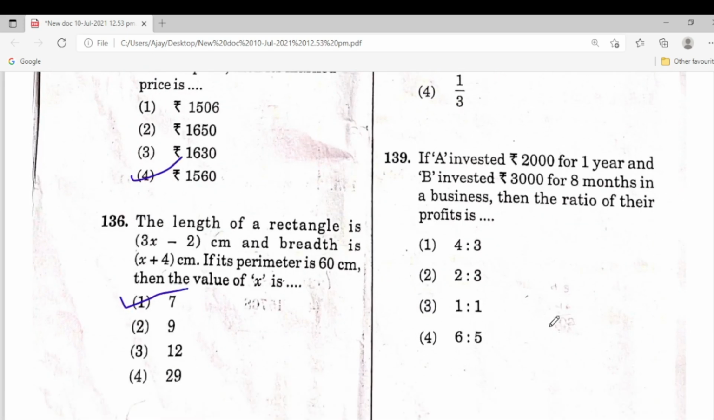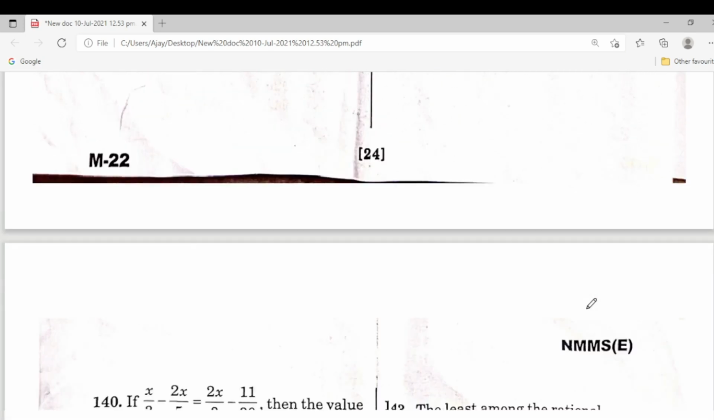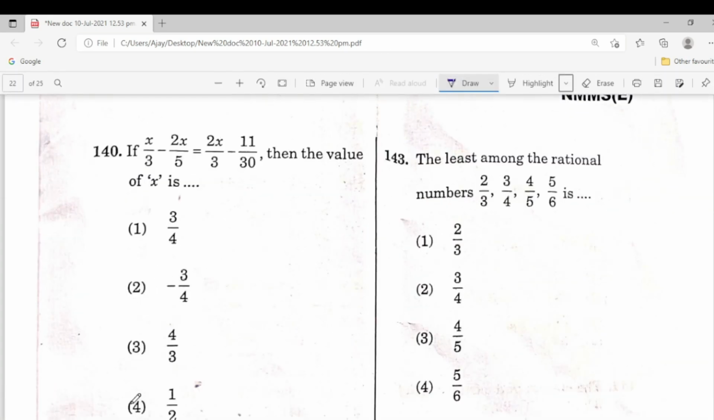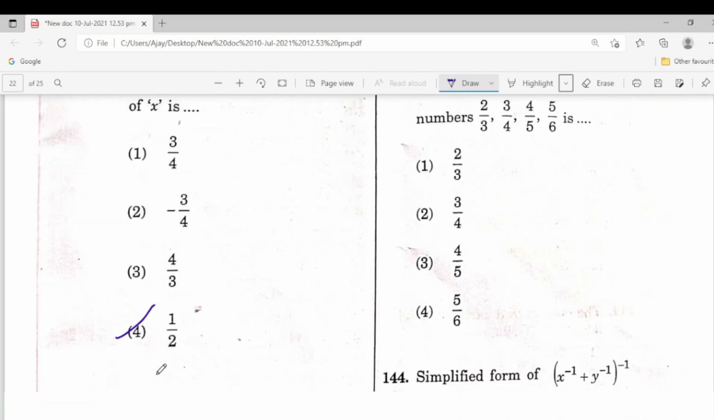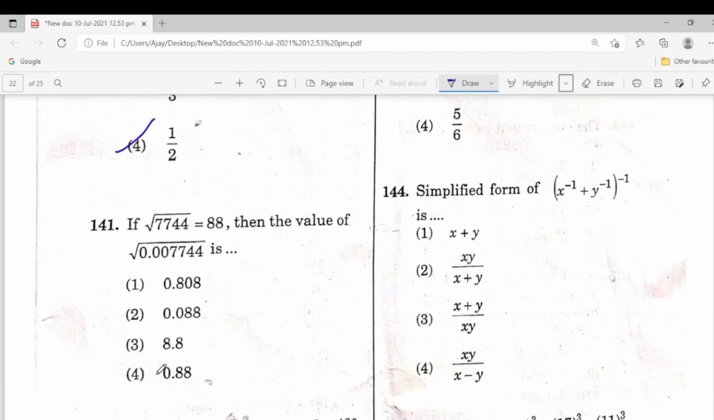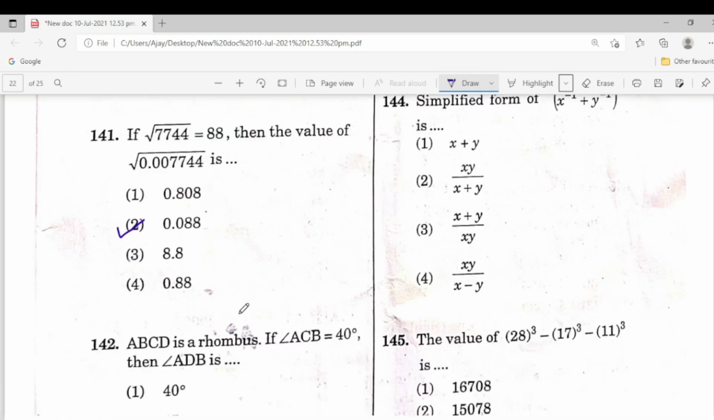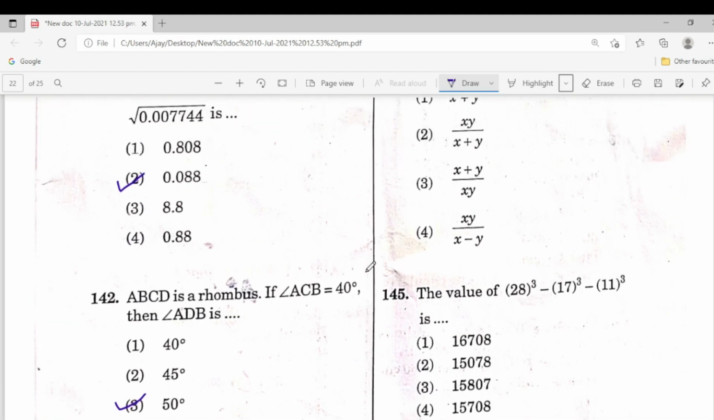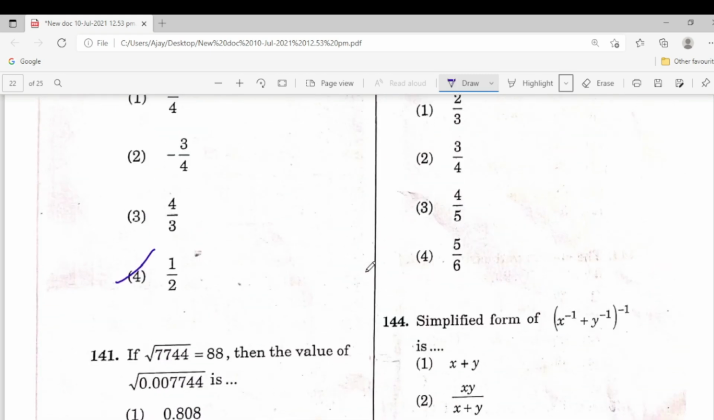Next one, 139. This is the 1:1 ratio. 140 is the fourth one, the fourth one is the right answer. Next one, 141, so the second one is the answer. 142, so the third one is the correct answer. So 40 plus 50, 90 degrees, angle ADB is equal to 90 minus 40 is equal to 50.